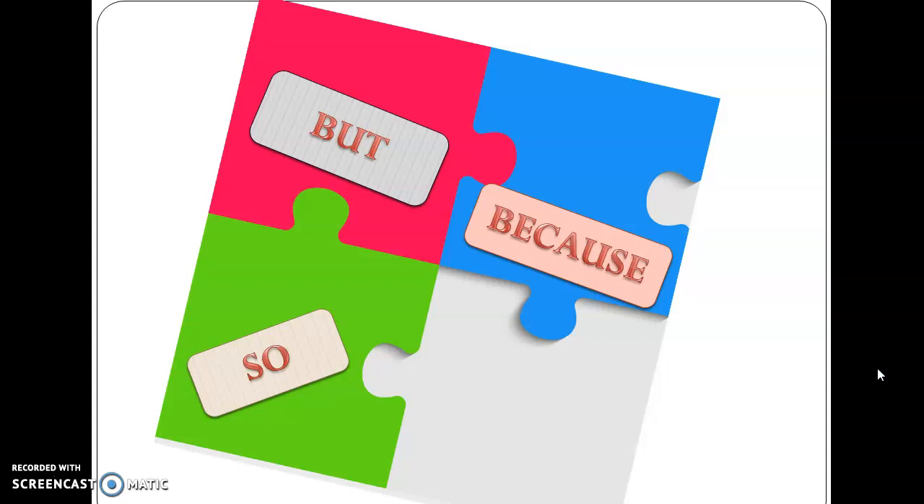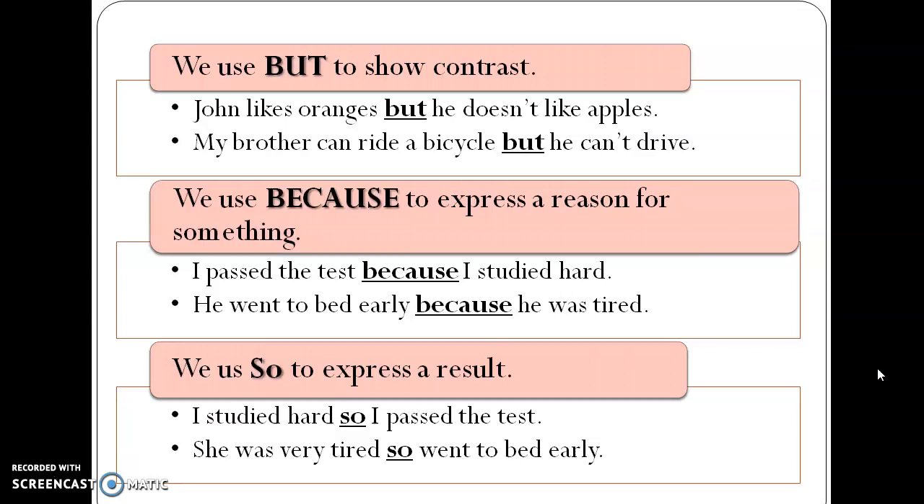Our next conjunctions are but, because and so. So let's discuss them, where to use them. We use but to show contrast. That means we use but to show the opposite. For example, John likes oranges but he doesn't like apples.